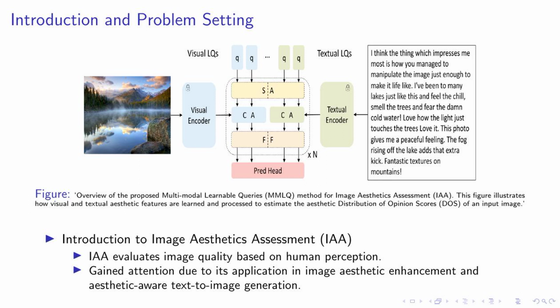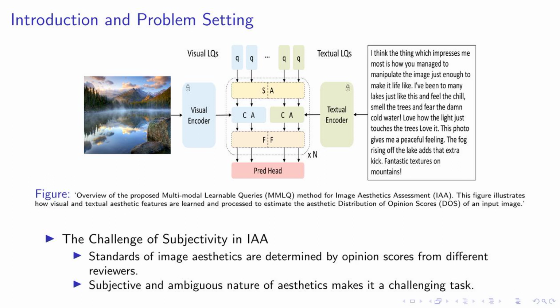In the next slides, we will explore how our proposed MMLQ method outperforms existing methods and sets a new benchmark in the field of IAA. Stay tuned. Let's delve deeper into our proposed solution. As you can see in the figure, this method learns and processes both visual and textual aesthetic features to estimate the aesthetic distribution of opinion scores, or DOS, of an input image.